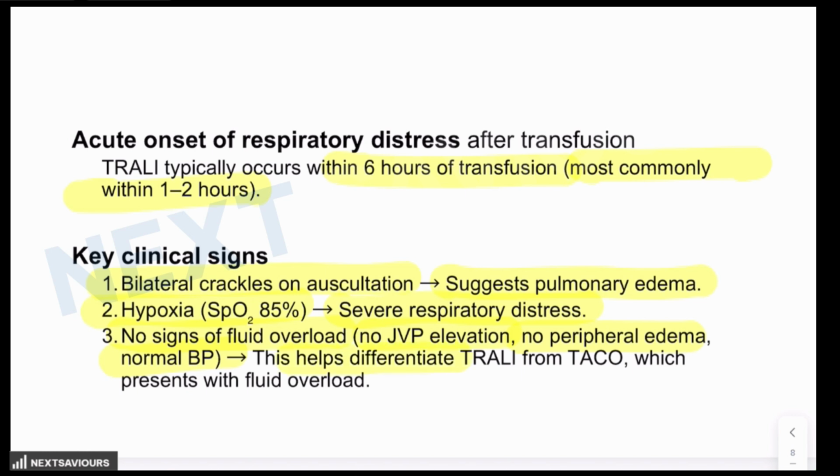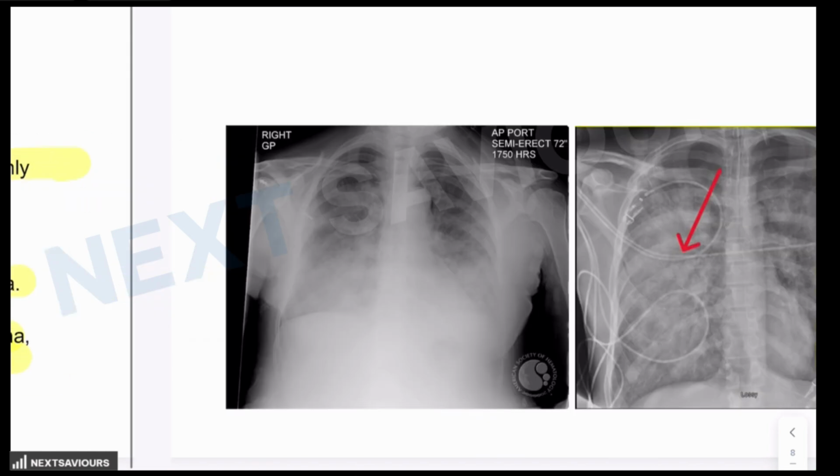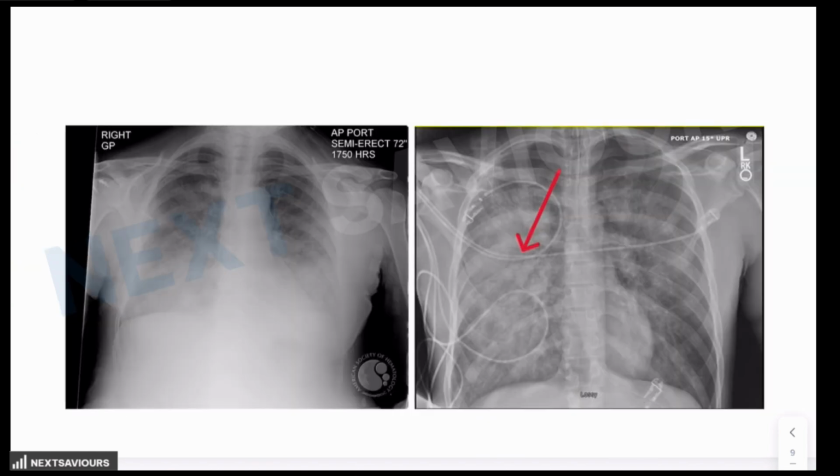Now, this helps differentiate TRALI from TACO, which presents with fluid overload, as it is the basic pathophysiological mechanism behind TACO. If you look at the chest x-rays, in case of TRALI, there will be bilateral fluffy alveolar infiltrates without any cardiomegaly. So it is classic for non-cardiogenic pulmonary edema, which is the hallmark of TRALI.